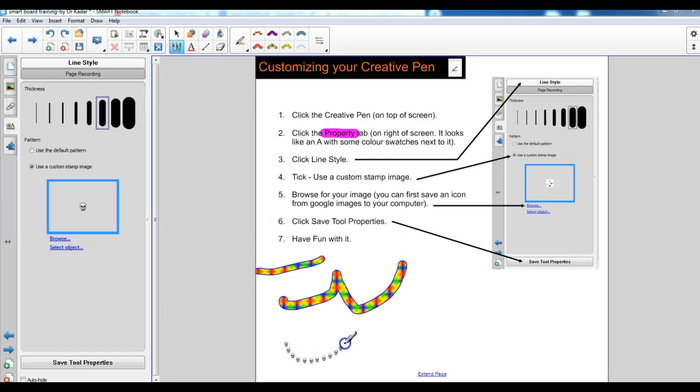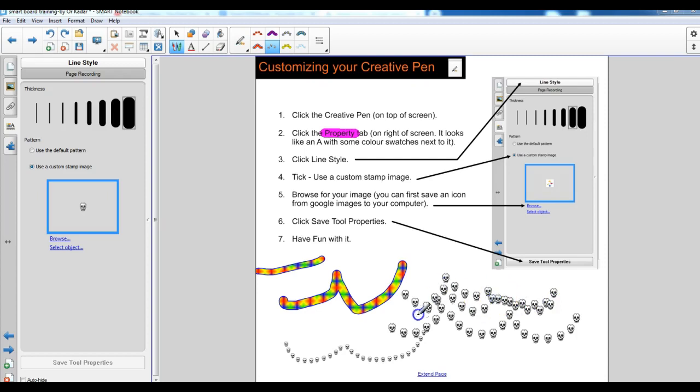I can test it. There we go. Let's make it bigger, and it draws lots of skeletons. If I save the tool properties, then you will see that it replaces the one I was on earlier here. So the colorful one is gone, and now I've got my skeleton.